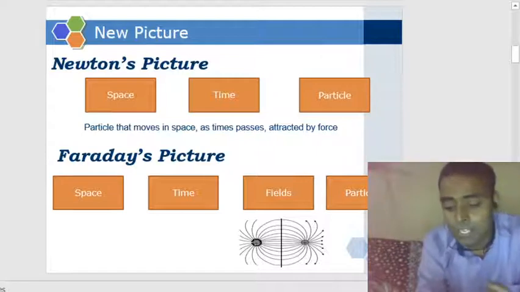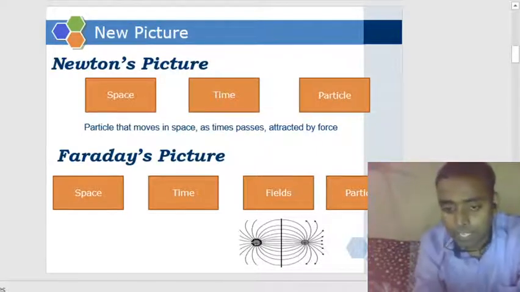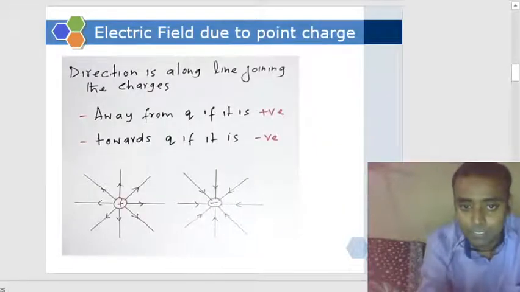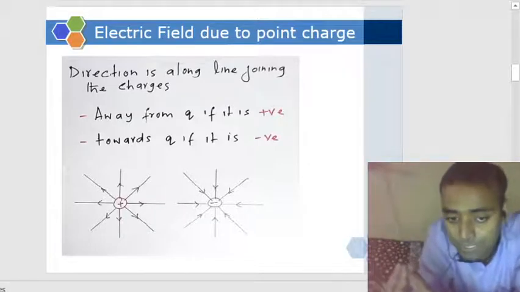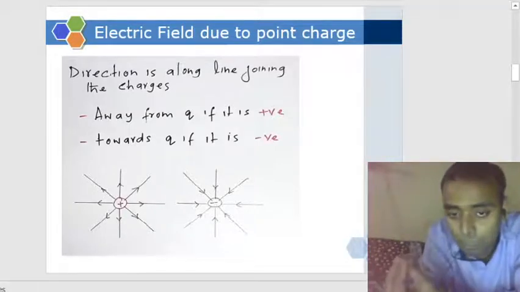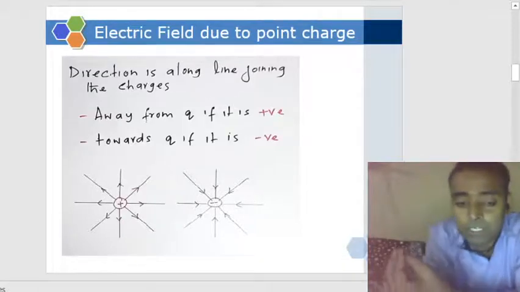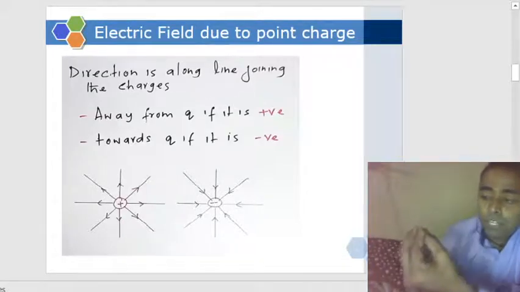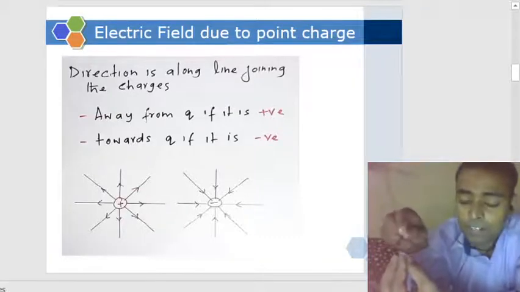As we had discussed for the field, suppose I have a positive point charge and I want to see the field around it. How can I see that?